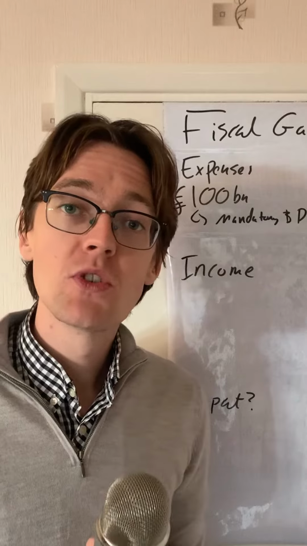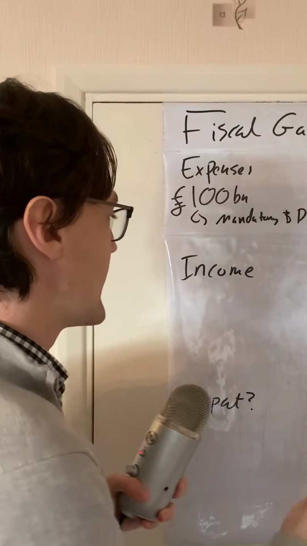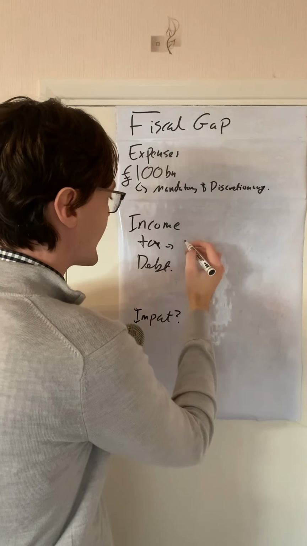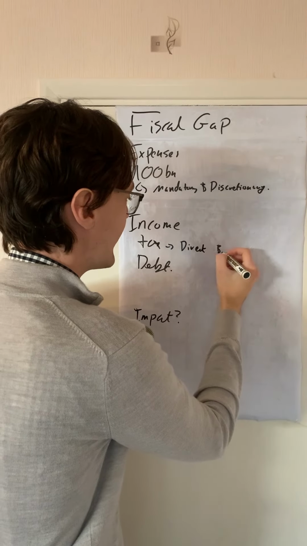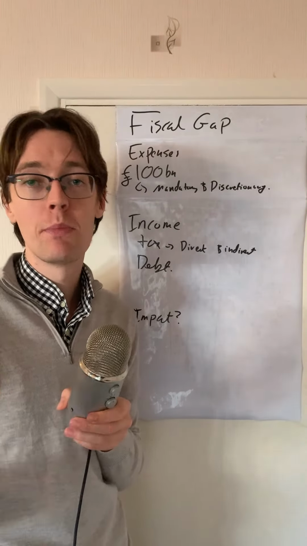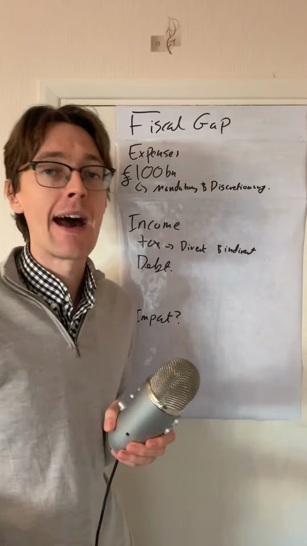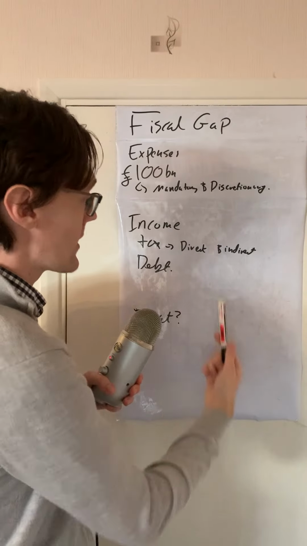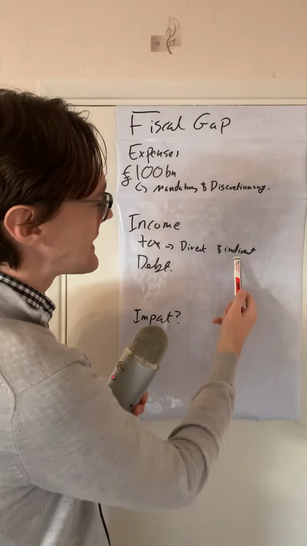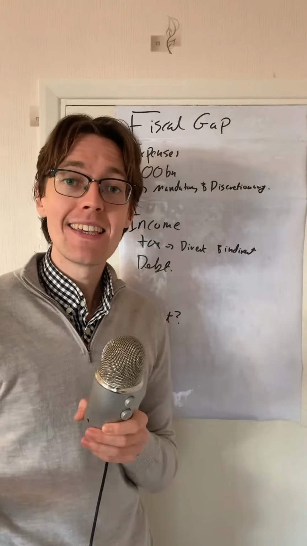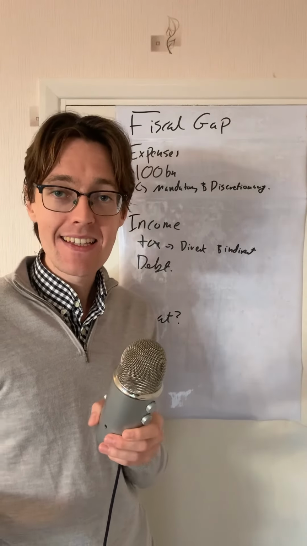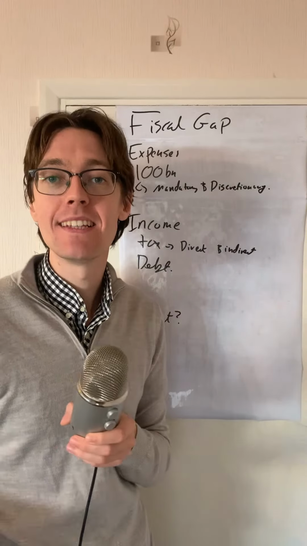Now, of course, the government also gets income, and there are two sources of income for the government. There's taxation and there's debt. In terms of taxation, we have direct and indirect. A direct tax is directly levied on someone's earnings or on a business's earnings. So, for example, income tax and corporation tax are forms of direct taxation. An indirect tax is levied on spending or on a good or service. So this would be, for example, VAT. VAT is also what we call an ad valorem tax. It's an added value tax. In the UK, the standard rate of VAT is 20%.